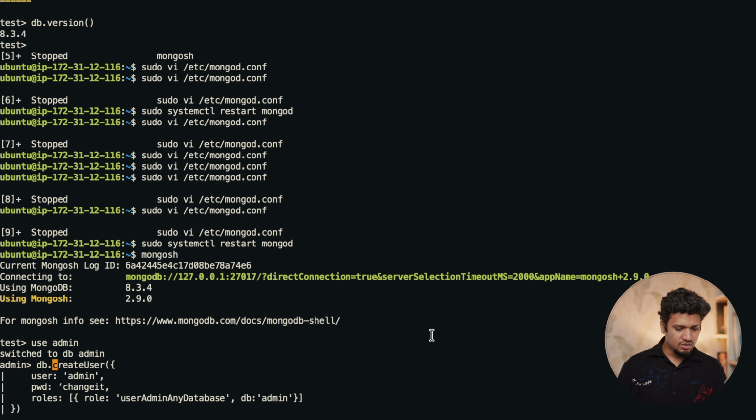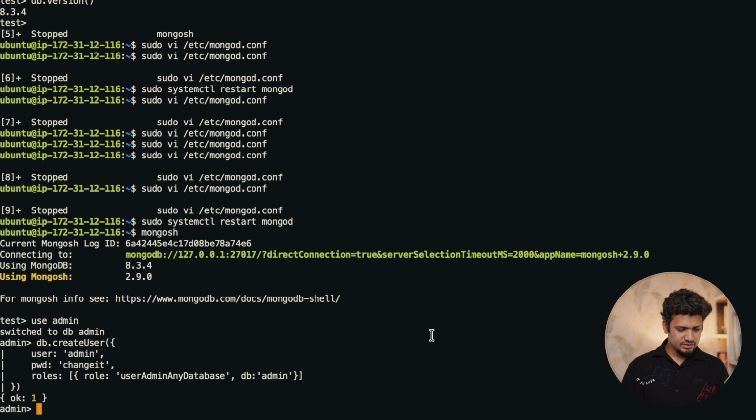I have written db.createUser, and inside the parameter we have passed username is admin, password is changeit. You put the password as you find fit, and the roles will be userAdminAnyDatabase and dbAdmin on admin. So let me create this.